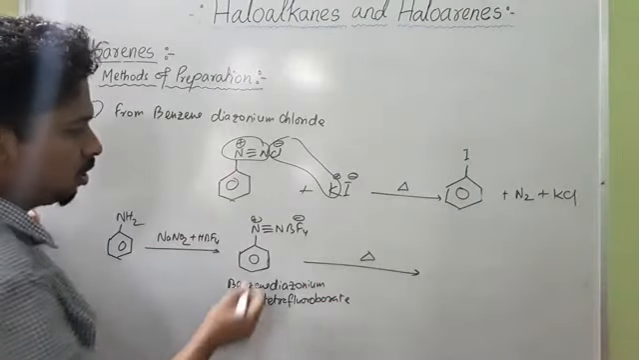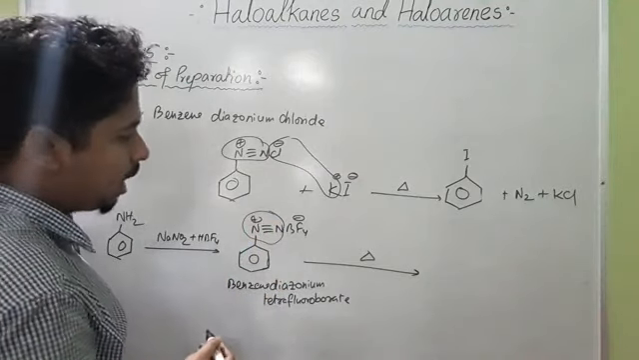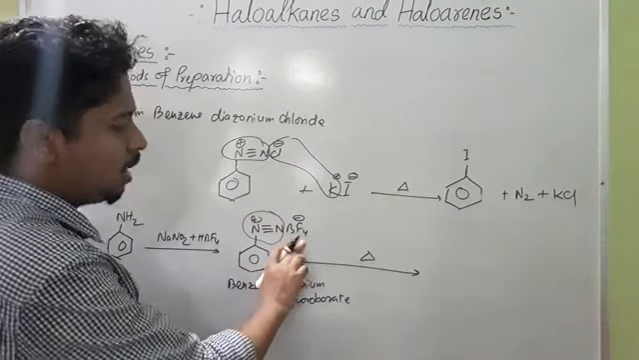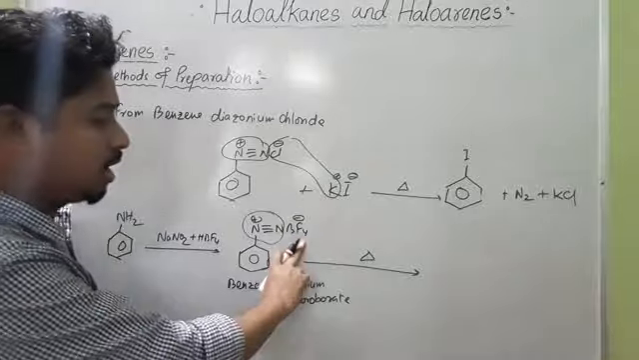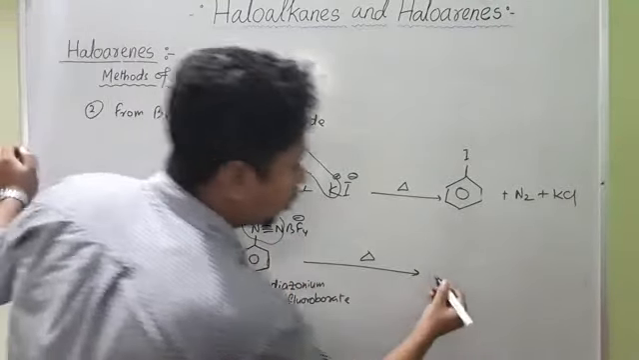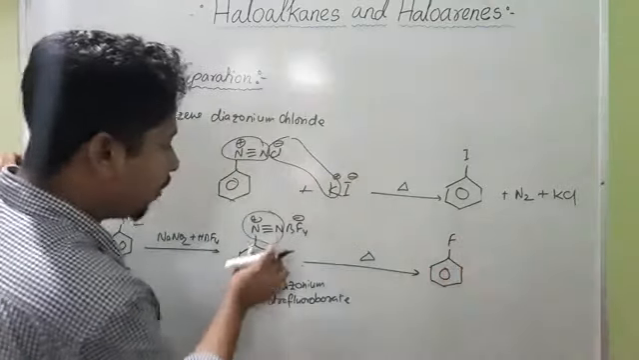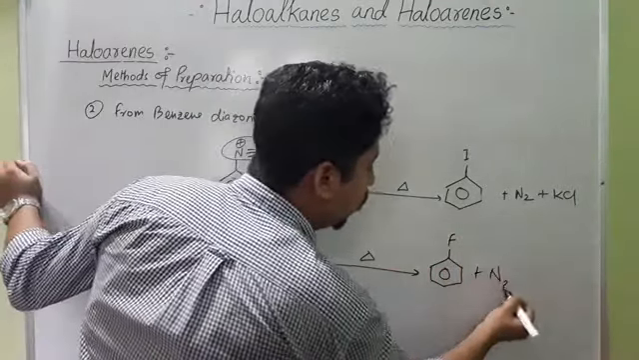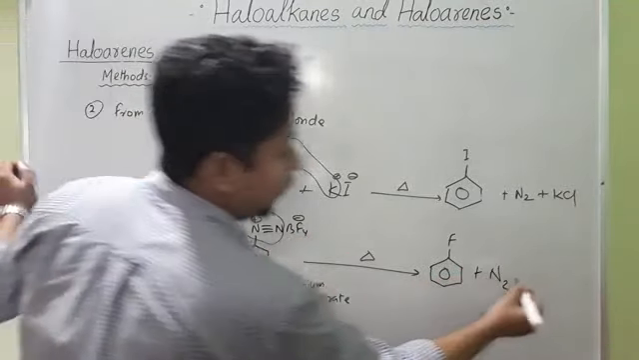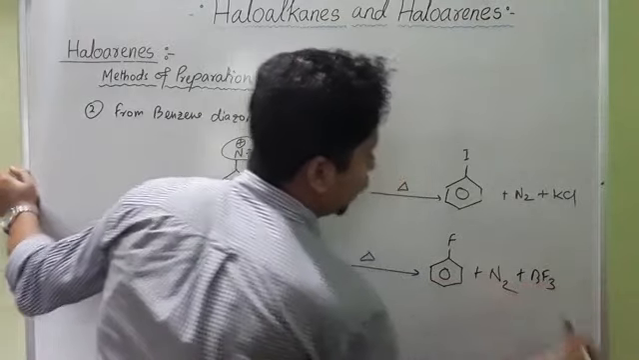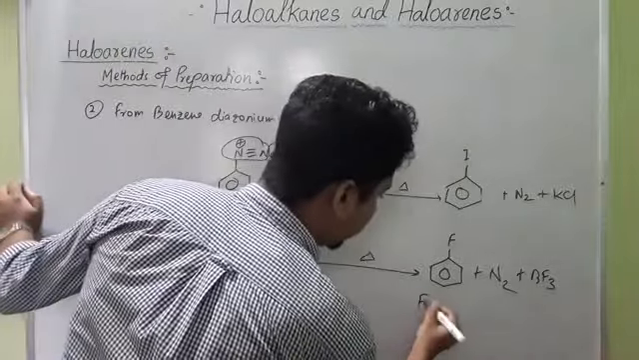So what you will get here: the N2 molecule, nitrogen, will be removed, and from this BF4, a BF3 boron trifluoride molecule will be removed, and here we will be left with one F minus, and this F minus will attack the benzene group. So it will form benzene group F, which is fluorobenzene, plus N2, and what we are left with is BF3, boron trifluoride. So this is fluorobenzene.